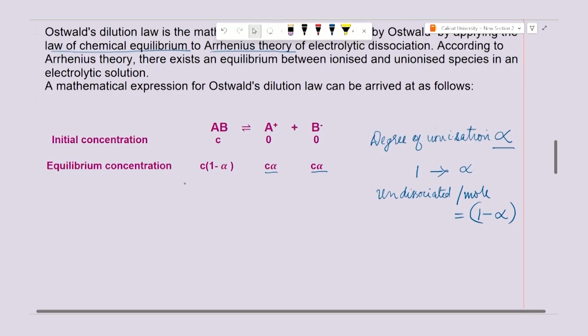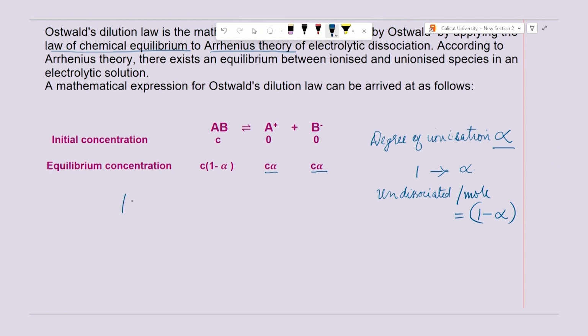Next step, we are going to apply chemical equilibrium to this. According to chemical equilibrium, the equilibrium constant K will be equal to the molar concentration of the product A plus multiplied by the other product B minus, whole divided by the molar concentration of the reactant. So, this is the reactant part and these are the product parts.